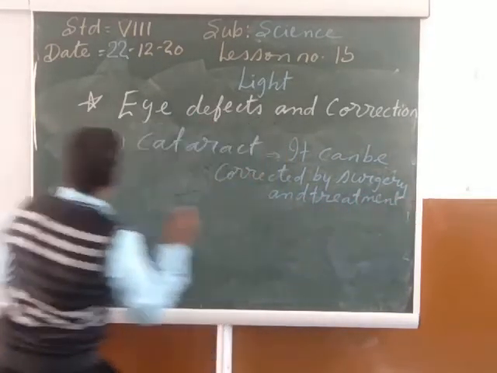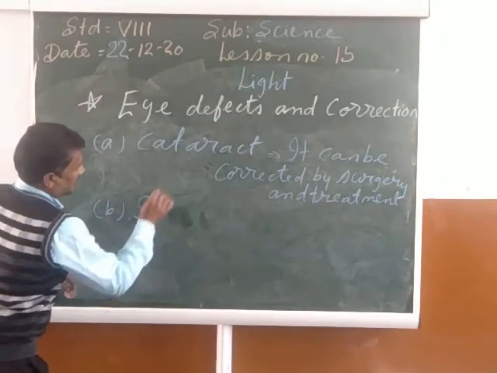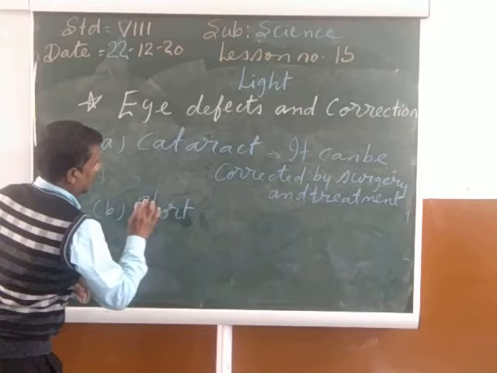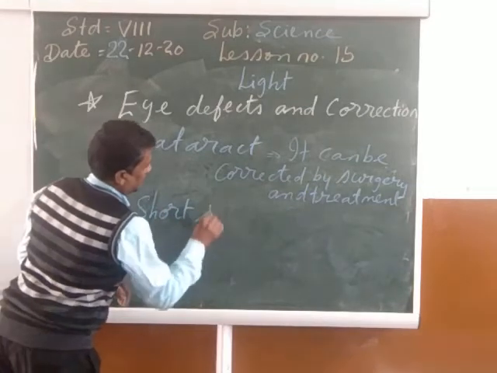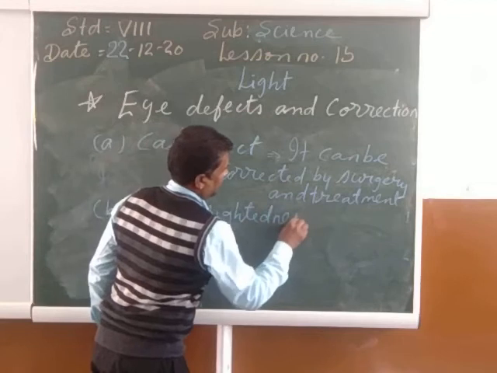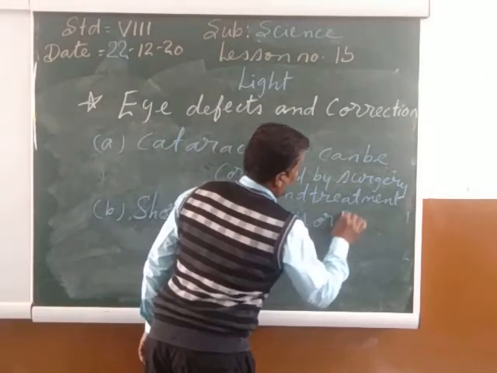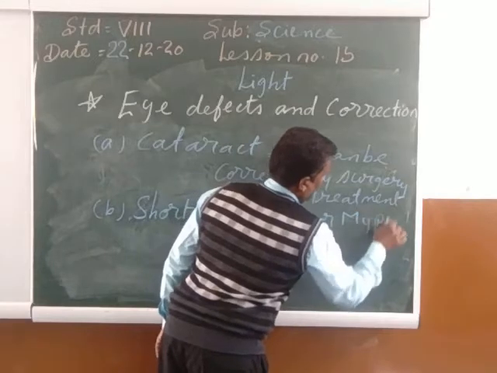Now second one is the short-sightedness, short-sightedness or myopia.